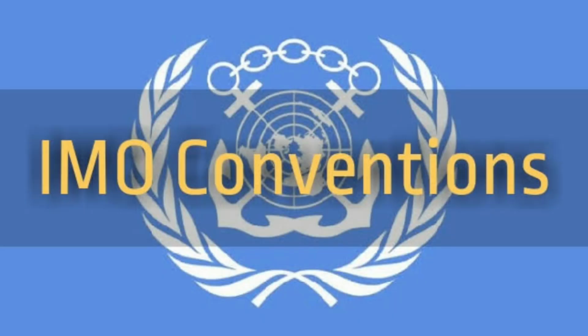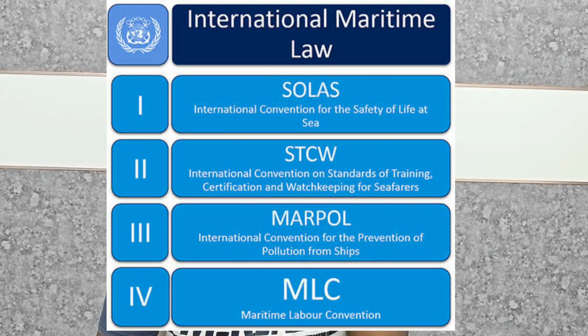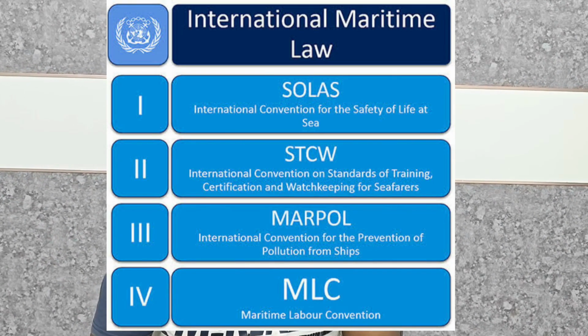As we were discussing conventions a lot of times in the last IMO structure part, we will be starting with what a convention is. A convention is a legal agreement between nations, like various member states in the IMO. It can be between any number of member states, but it is specific in nature, majorly concerned with safety, environmental protection, legal issues, facilitation or technical cooperation. Some of the examples of conventions are SOLAS, MARPOL, Load Line, and you can take the STCW convention.